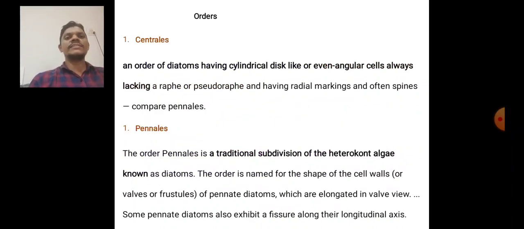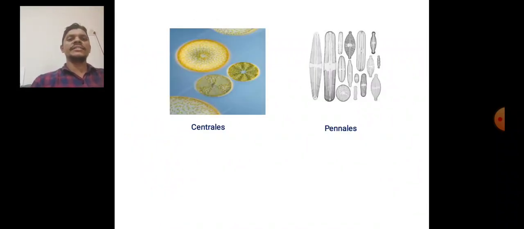What is the difference between the centrales and pennales? The centrales have a cylindrical, disc-like shape. The pennales are elongated. These heterokont algae are known as diatoms. They are named for the shape of the cell wall, the frustules. Here are different pictures of the centrales and pennales. These organisms are centrales, and these organisms are pennales.